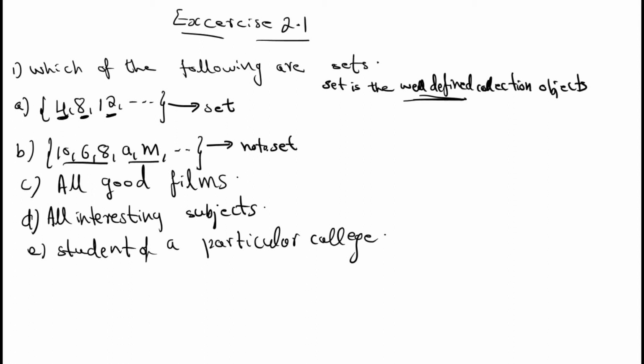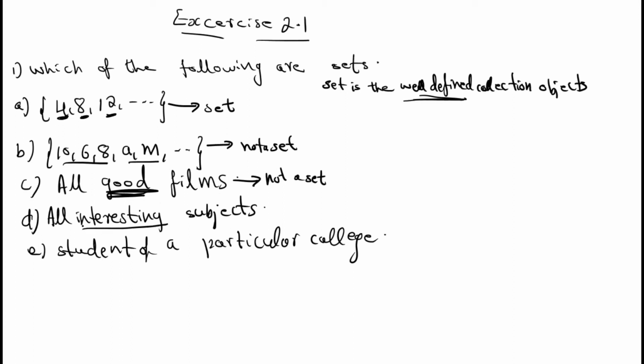Okay, not a set. Then, all good films. Good films depend upon people's opinion, right? So good films is a collection, but it's not a well-defined collection. If you ask different people, they will say different names. So all good films is not an example for a set. Whenever an adjective comes, good, bad, most, like that, all these are not examples for a set.